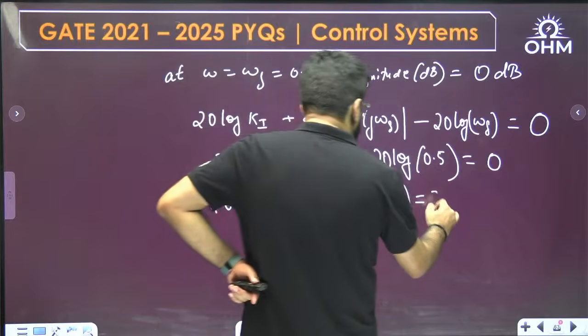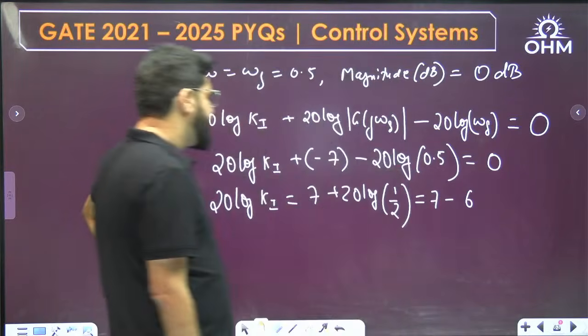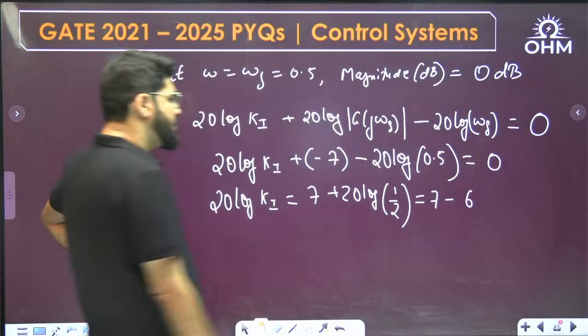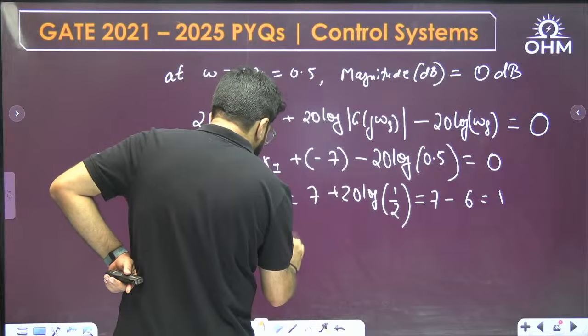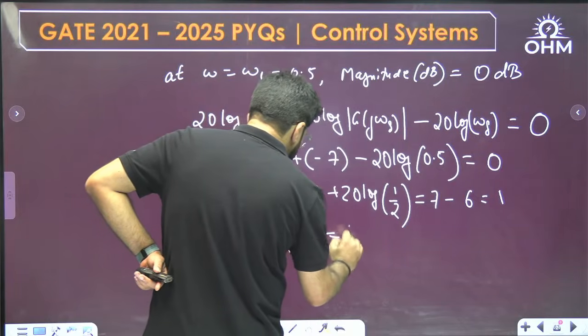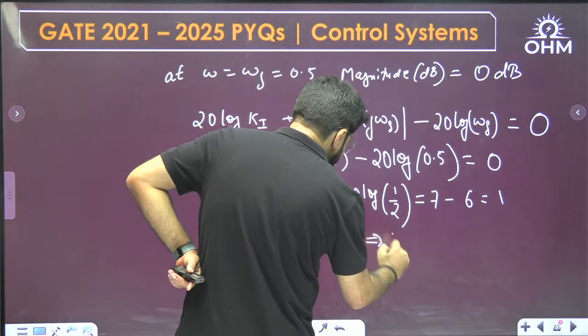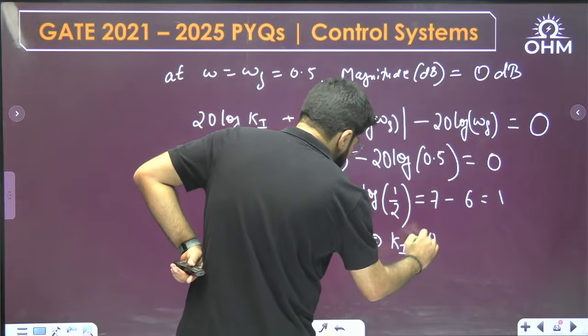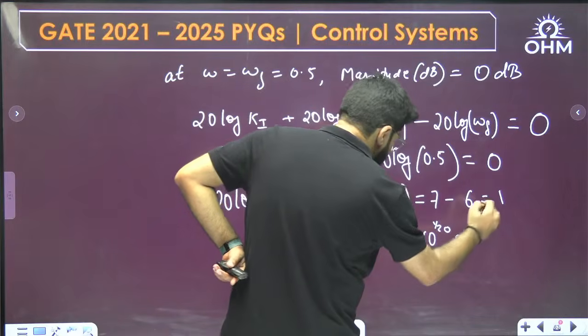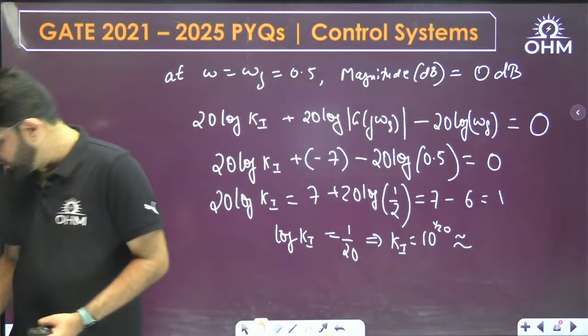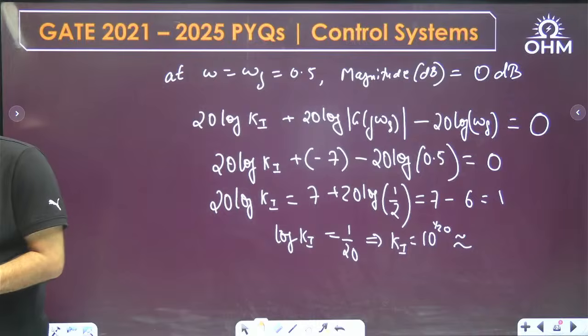So this is going to be 6 actually. Okay, I'll write it as minus 20 log 2 and that is 6. So 27 minus 6 is 1. Okay, so what is the value of log K? Log K will be 1 by 20 and then the final value of K will be, removing the log, taking the exponent, 10 raised to the power 1 by 20. This is what you have to calculate. Okay, so let me calculate this and give you the final answer.